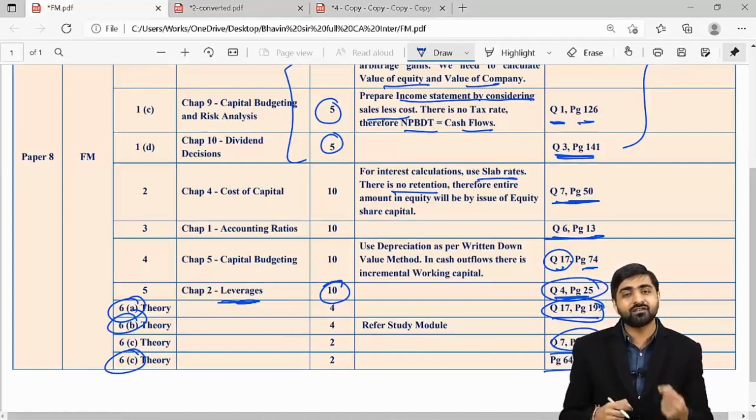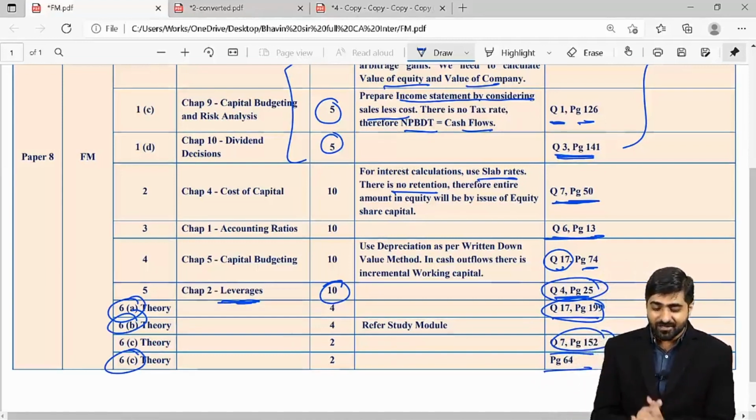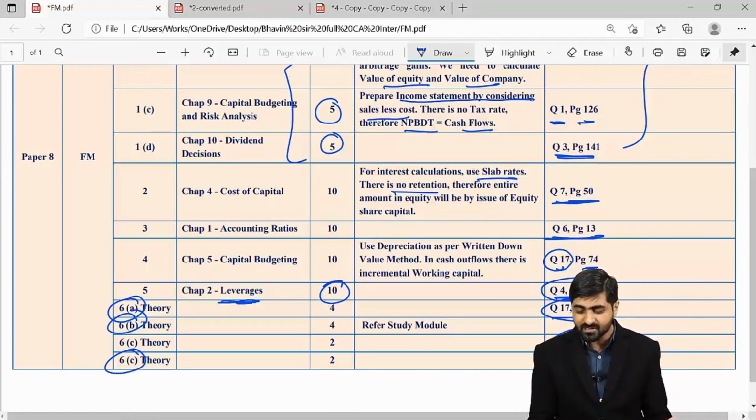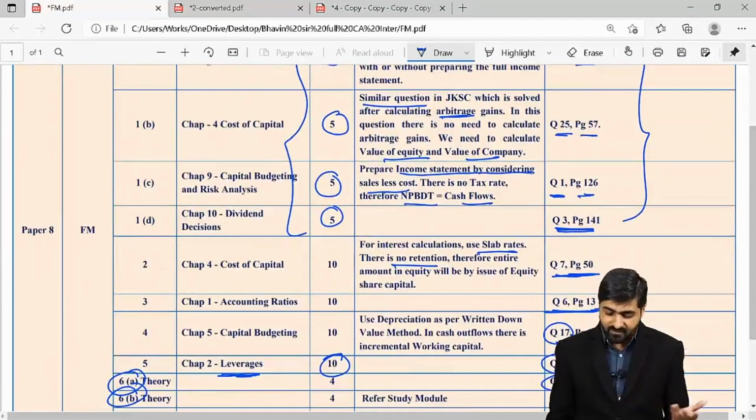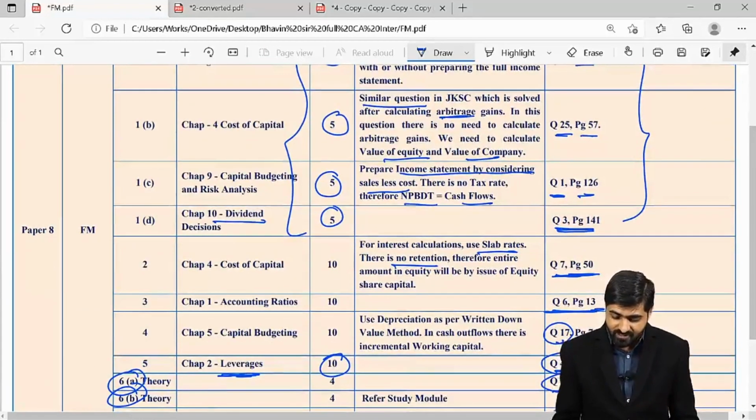So apply a little bit of direct tax knowledge there and calculate it. So you would have found this particular paper extremely easy, because in all the other questions only the figures were different, but the rest, just like chapters like dividend decisions or ratios or leverages, was exactly the same thing.